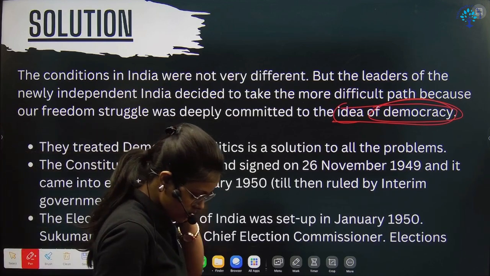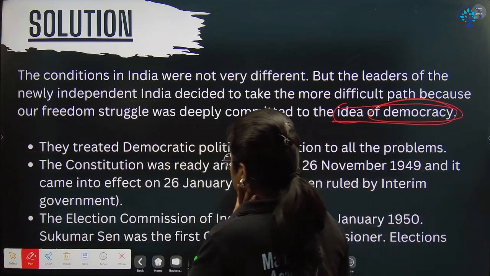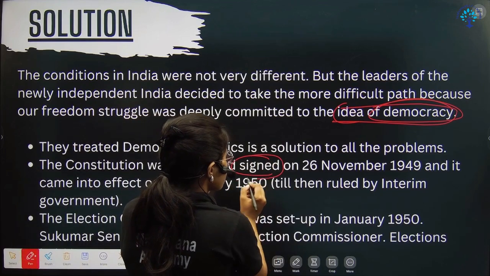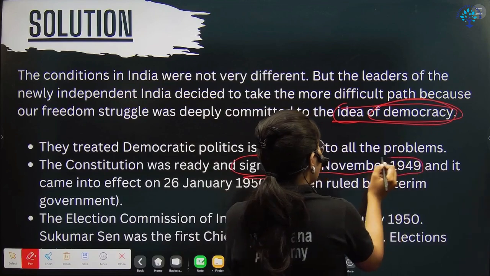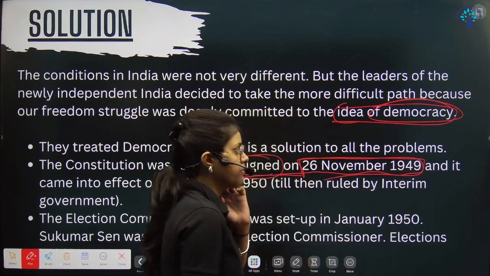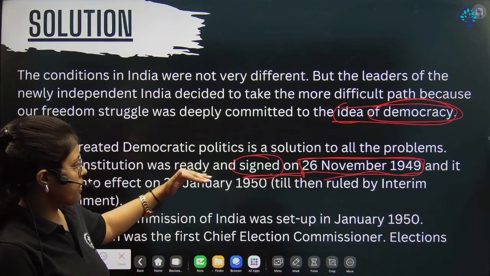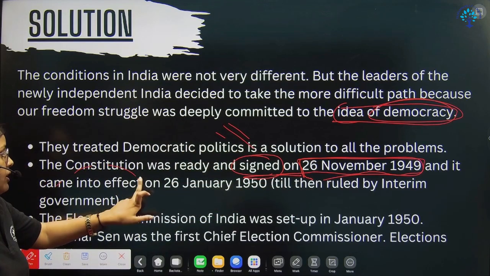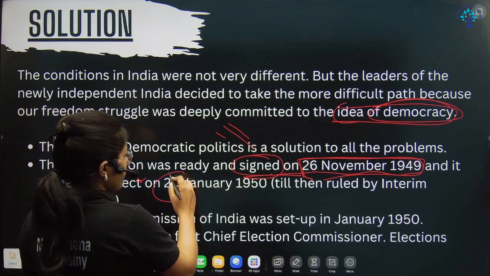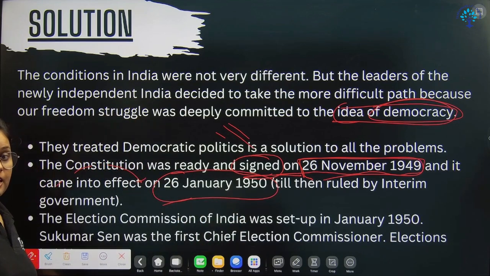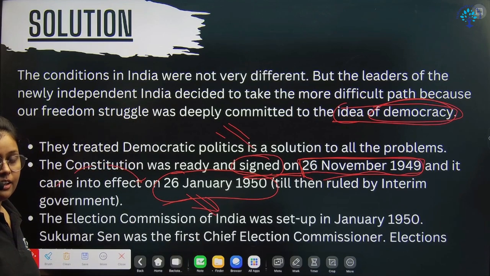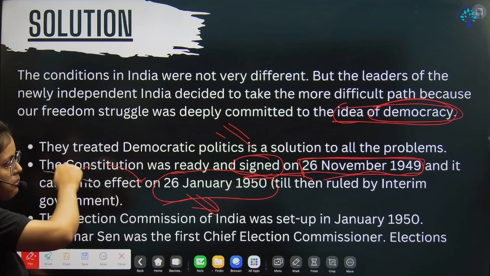Okay, one thing which is very important from the MCQ point of view, and they usually ask it to confuse you: our constitution was signed on 26 November 1949, right? That was the period when we made our constitution. We signed it on 26 November 1949, but it came into effect on 26 January 1950, when we celebrate our Republic Day, right? So you have to be very clear about when it was signed and when it came into force.